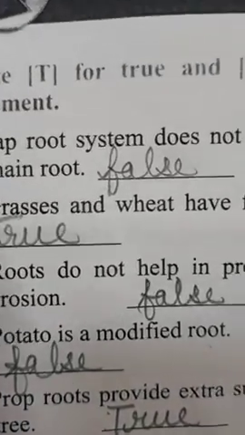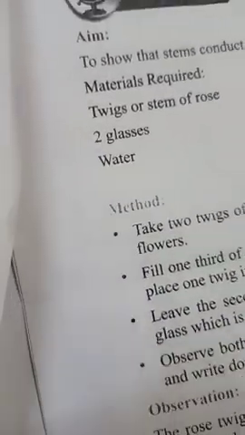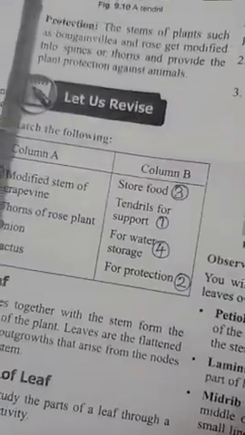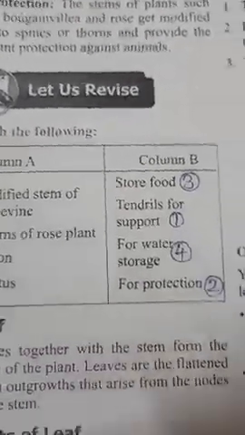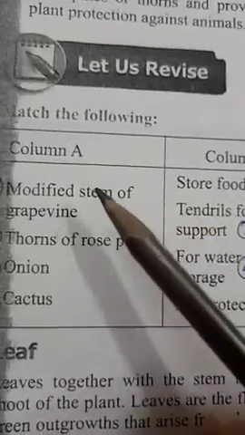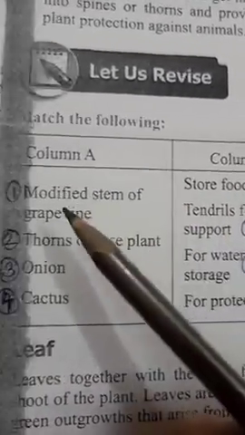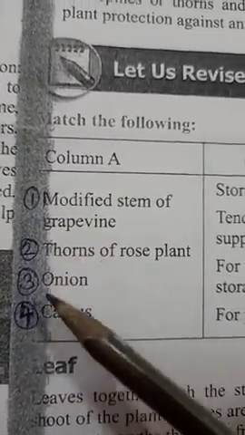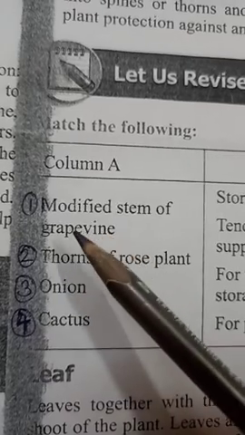After this, the next exercise is in the form of match the columns. Here two columns are given, column A and B, and in the first column they have written four different kinds of words.